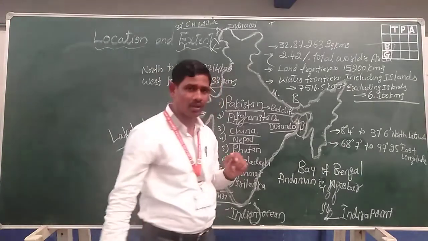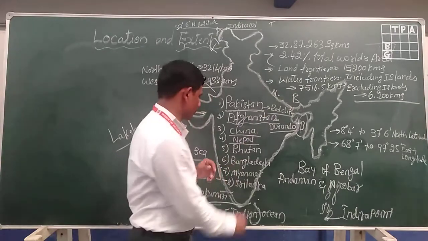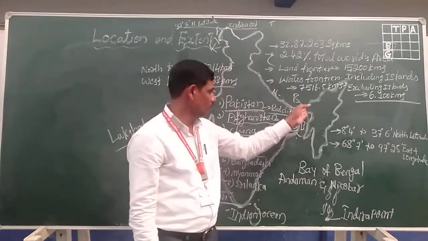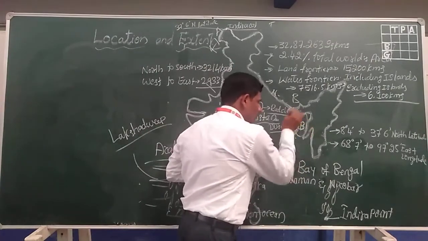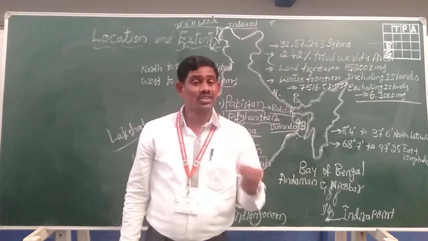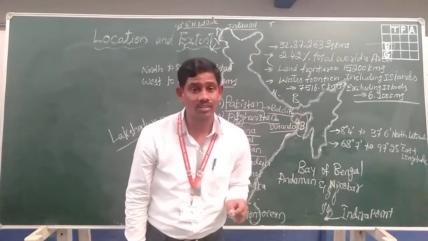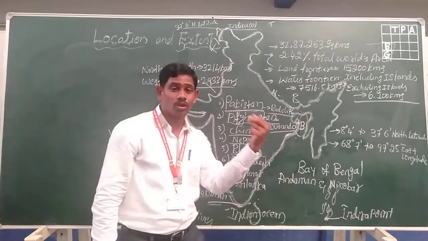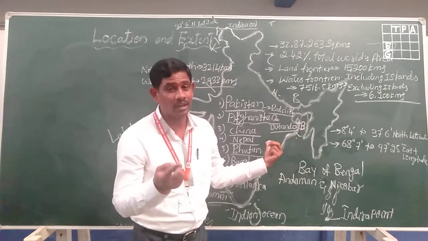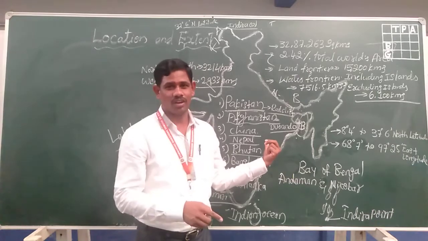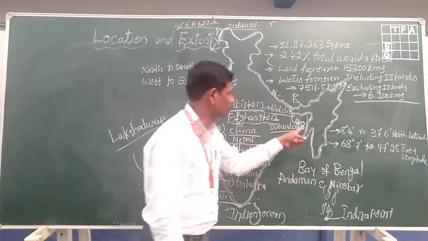Coming to Nepal, it was a part of India and later became a separate country, located in the north of India. Bhutan is also a country located in the northern part of India. In the same way, Bangladesh is located in the eastern part of India, formerly Eastern Pakistan. After 1947 it was called East Bengal, then Eastern Pakistan. From 1971 onwards it is called Bangladesh. It is also one of the neighboring countries.